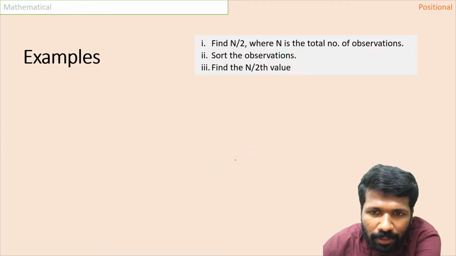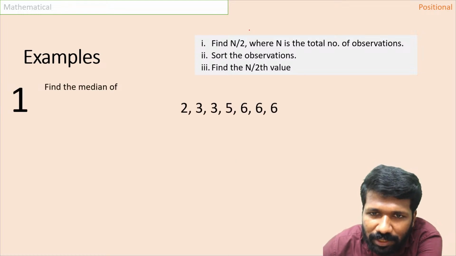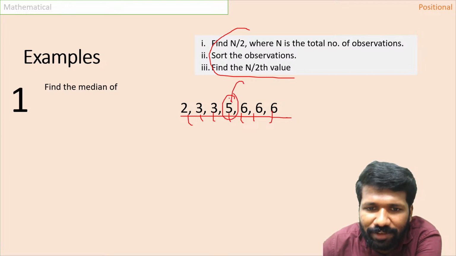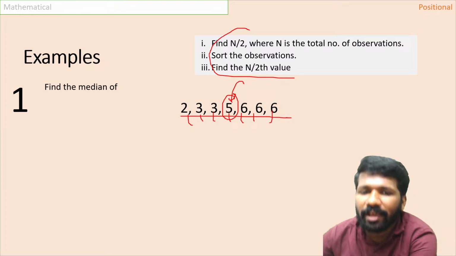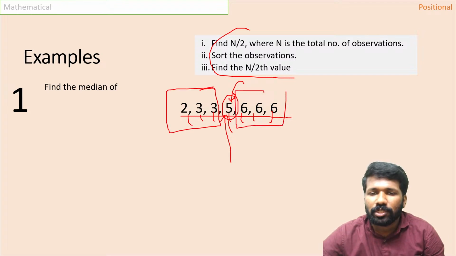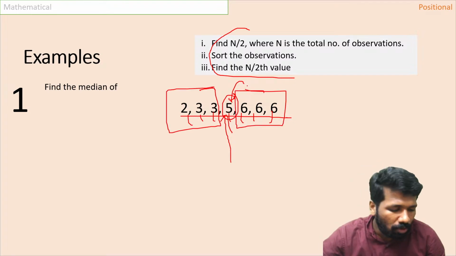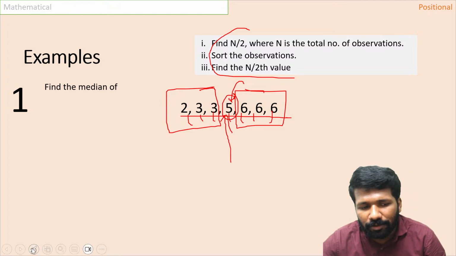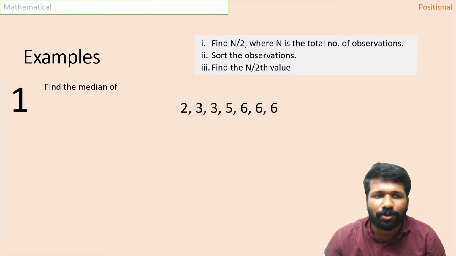But if it is even number of observations, mathematically you can represent it like this. But it is very simple. Here it is odd number of observations. 1, 2, 3, 4, 5, 6, 7. 7 numbers means only one middle value. Middle value is the value that separates the higher half and the lower half. You choose the position so that to the left the same number of observations and to the right the same number of observations. That is called the middle value. All of you clear? So 5 is the middle value here as it is already arranged in increasing order.